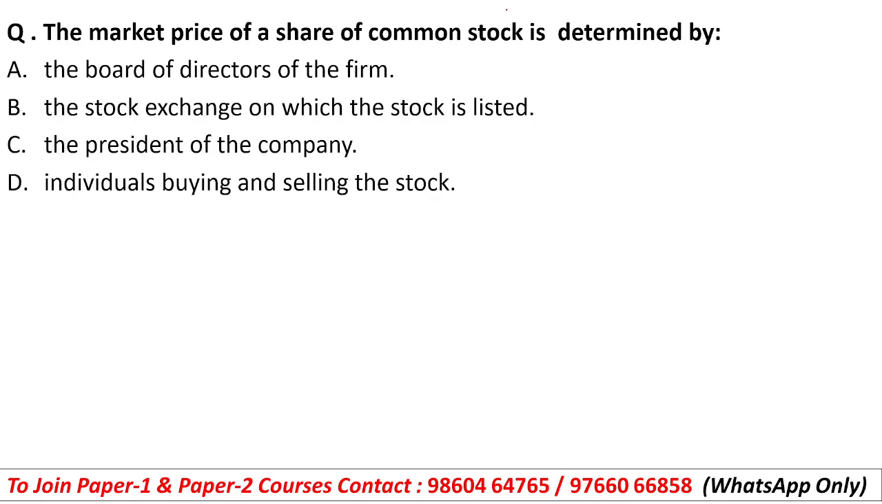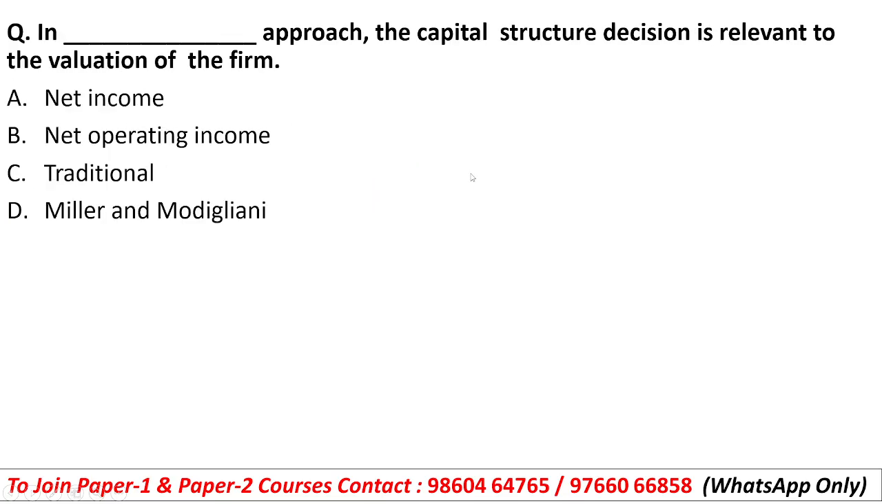The market price of a share of a common stock is determined by the board of directors of the firm, the stock exchange in which the stock is listed, the president of the company, or individuals buying and selling the stock. Okay, so here you have to determine the market price of a common stock. Common stock is again nothing but the equity share. Okay, so the board of directors are not the people who finally decide. It is decided by the individuals buying and selling the stock. Okay, so option number D will be the right answer.